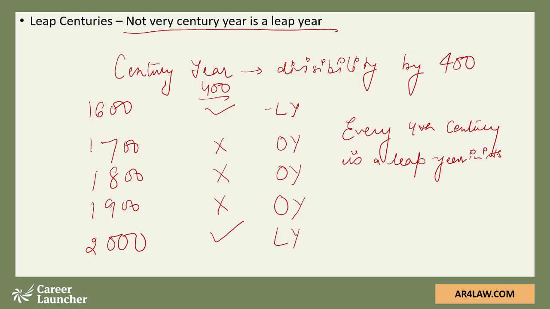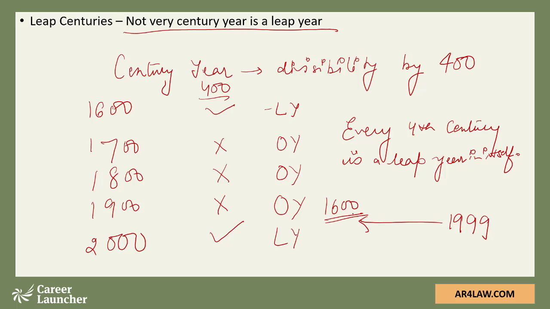Now for the type 1 question where we are given a date and हमको उसके लिए day निकालना है, to our benchmark or our calculation starts from a previous leap century. So for any year till 1999, our calculation will start from 1600.